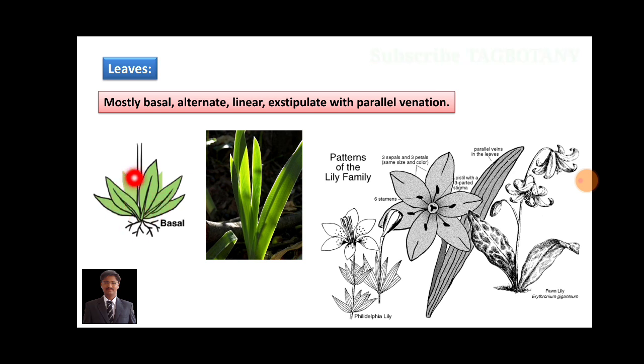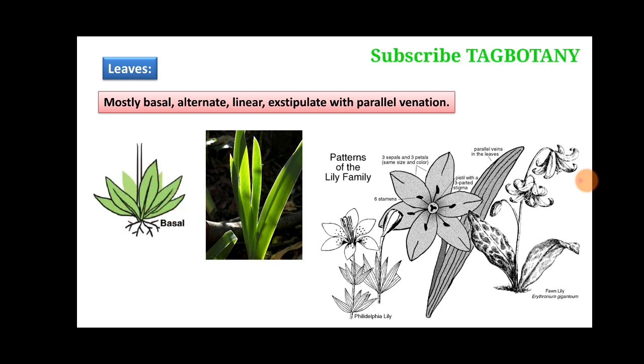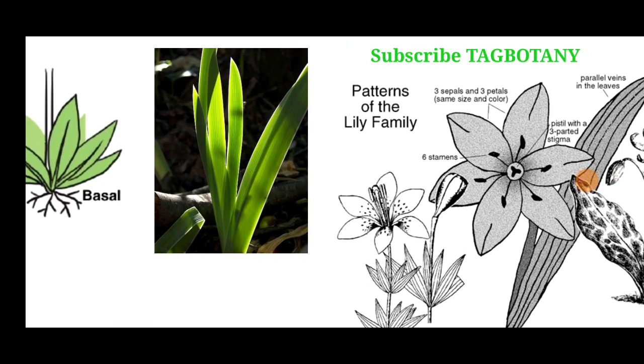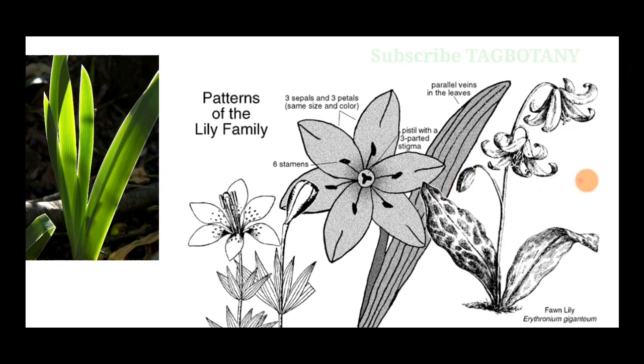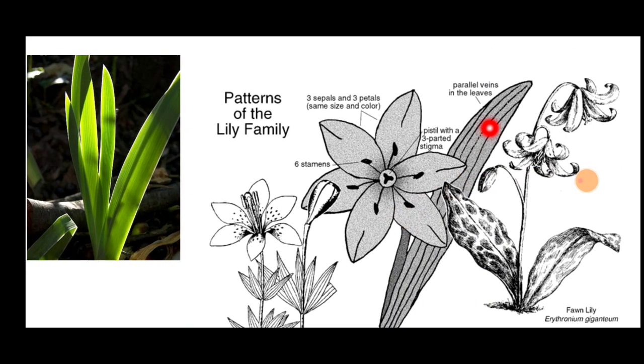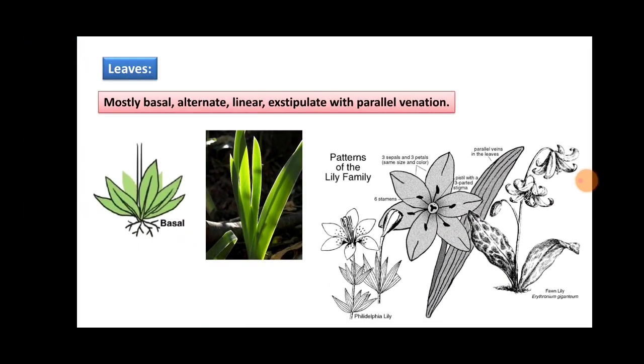These basal leaves are also called radical leaves. The phyllotaxy is alternate, the shape of the leaves is linear, and they have parallel venation. Veins in these leaves are parallel to each other, which is called parallel venation.